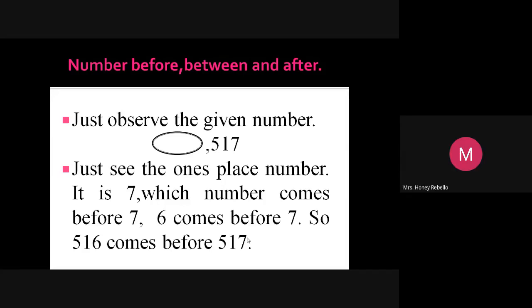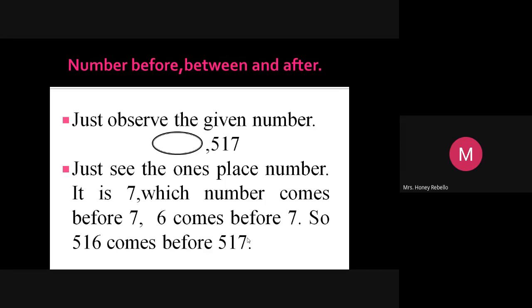See the ones place number. Ones place number is 7. Tens place number is 1. Hundreds place number is 5 over there. Don't worry about all this; because you don't have the textbook, I am just showing you how to do it.